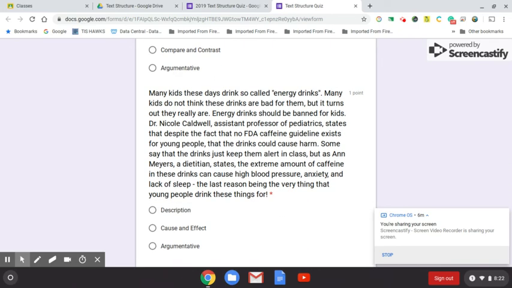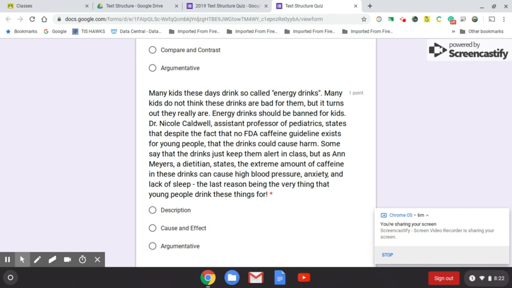Many kids these days drink so called energy drinks. Many kids do not think these drinks are bad for them, but it turns out they really are. Energy drinks should be banned for kids. Dr. Nicole Caldwell, assistant professor of pediatrics, states that despite the fact that no FDA caffeine guideline exists for young people, the drinks could cause harm.